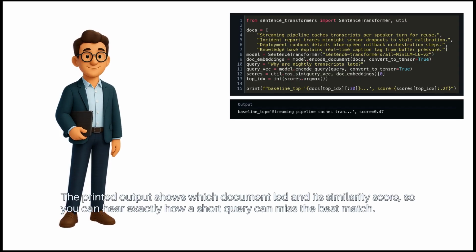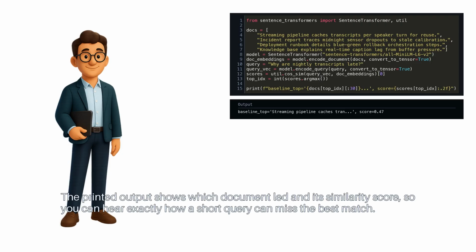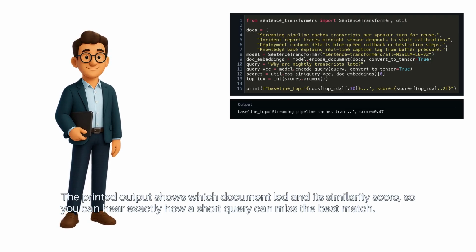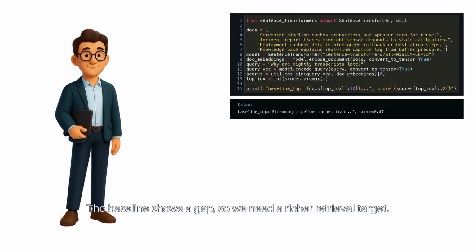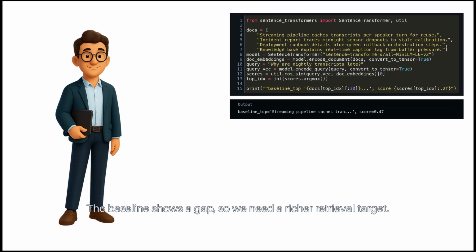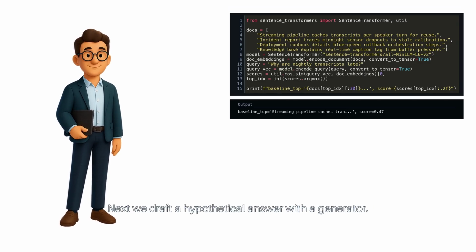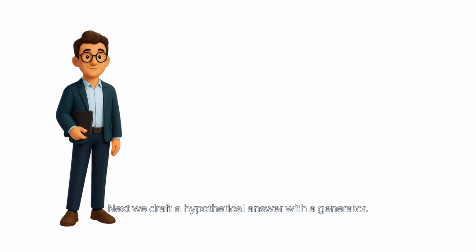The printed output shows which document led and its similarity score, so you can see exactly how a short query can miss the best match. The baseline shows a gap, so we need a richer retrieval target. Next, we draft a hypothetical answer with a generator.